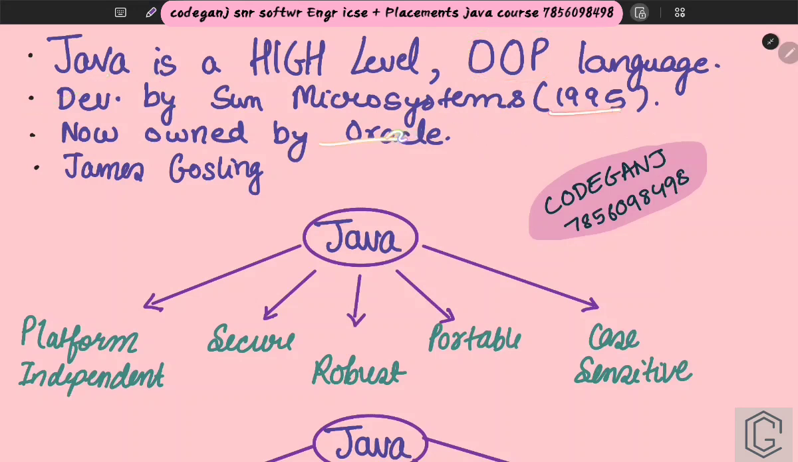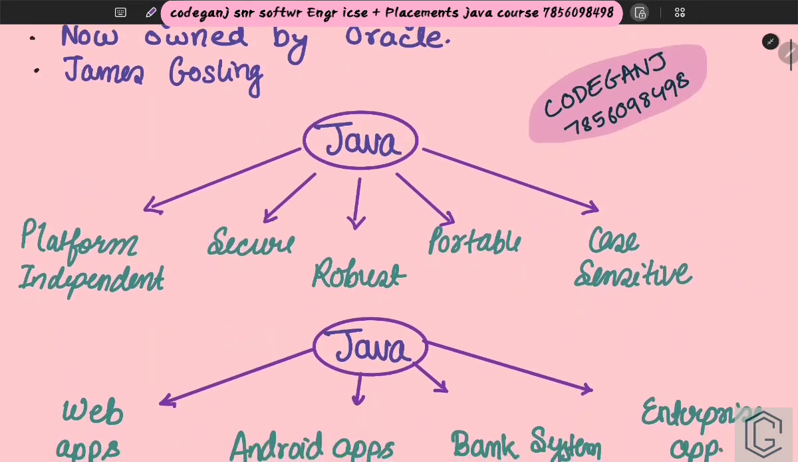It was founded by James Gosling, and it is now owned by Oracle. For Java we have one more instructor, maybe he might be joining with us. He actually works at Oracle only. Okay, so let's go forward.